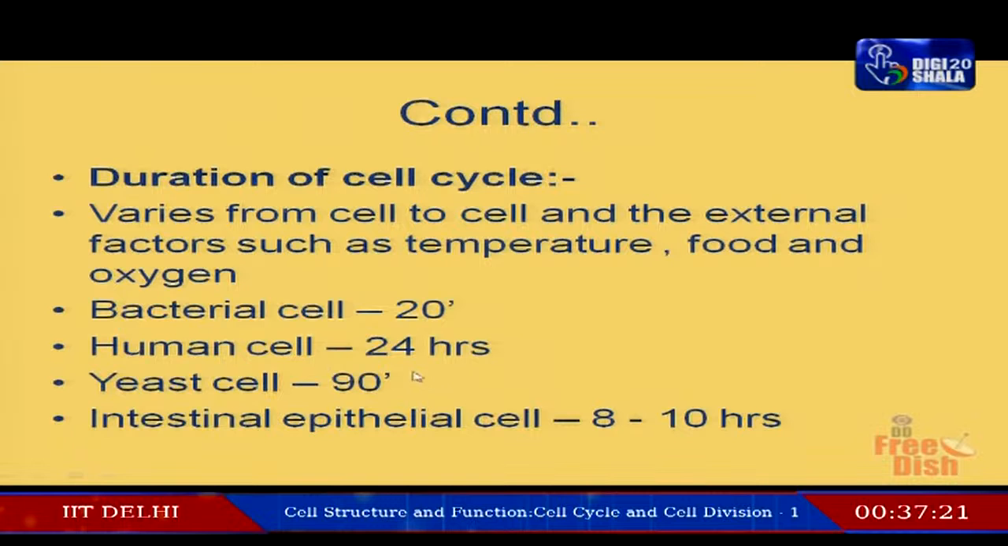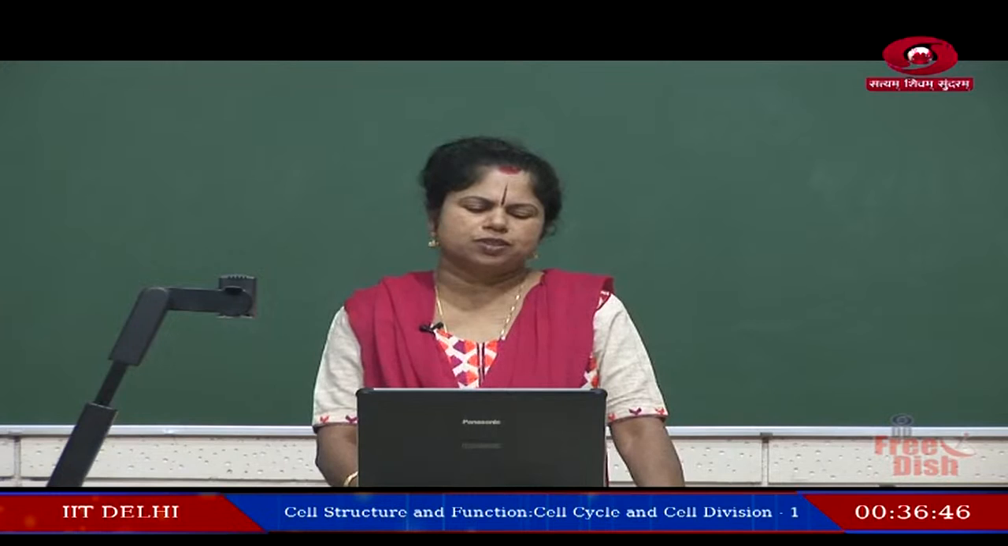Now, here are some of the examples. Bacterial cell, the duration of cell cycle is 20 minutes. When it comes to human cell, the average is 24 hours. Yeast cell, it goes to 90 minutes. And the intestinal epithelial cell, it goes to 8 to 10 hours. So, the cell cycle duration will vary from cell to cell.